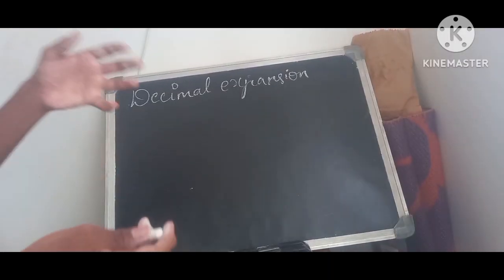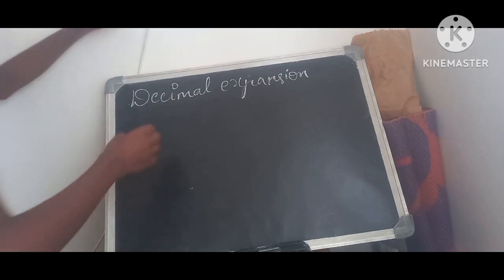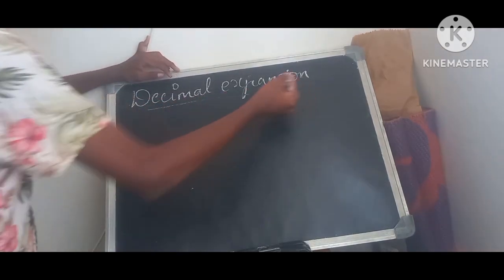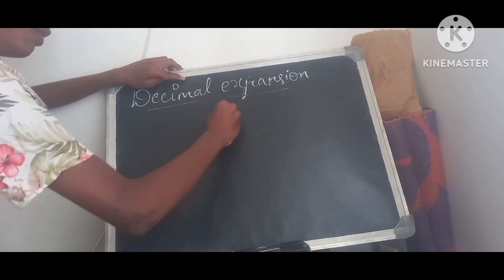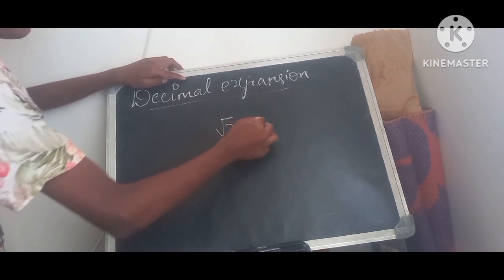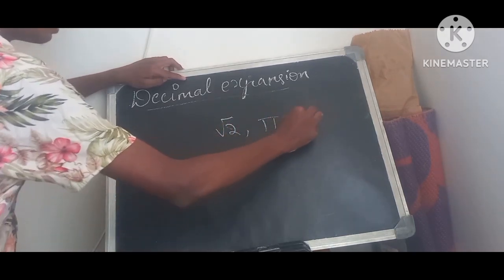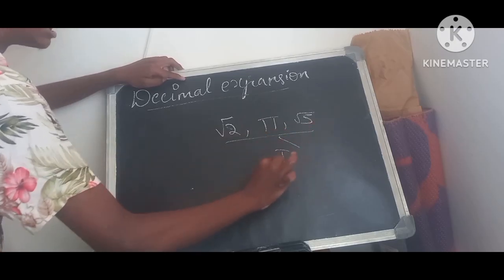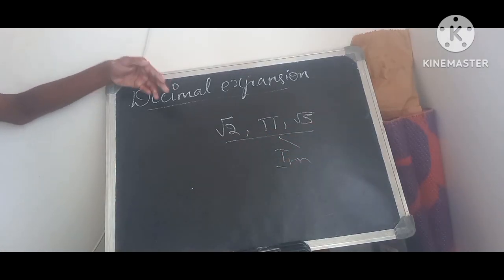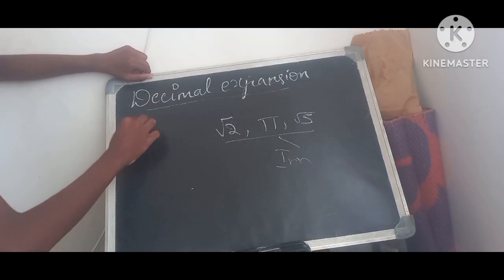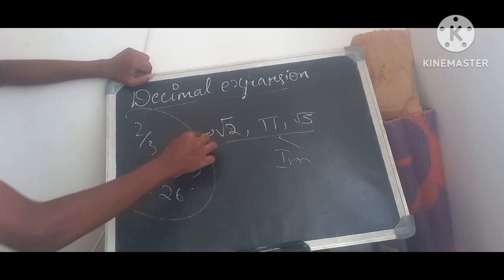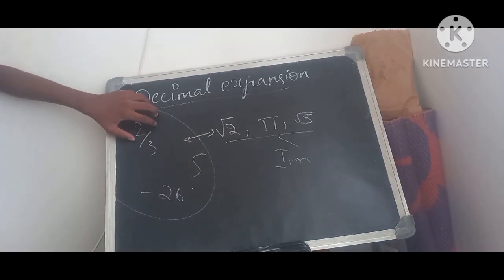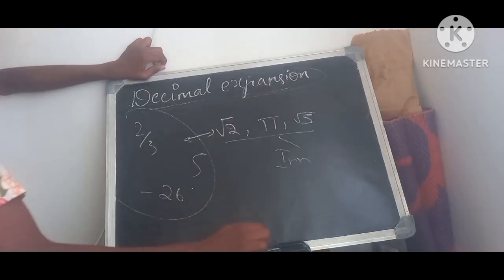Before proving a certain number is irrational, we first need to know what we mean by decimal expansion. In the previous section we learned about irrational numbers such as square root 2, pi, root 5. These are all irrational numbers, right? So how can you say that these are irrational, whereas 2 by 3, 5, minus 26 are rational numbers? How can you separate these two? To understand this, first we need to know what decimal expansion means.